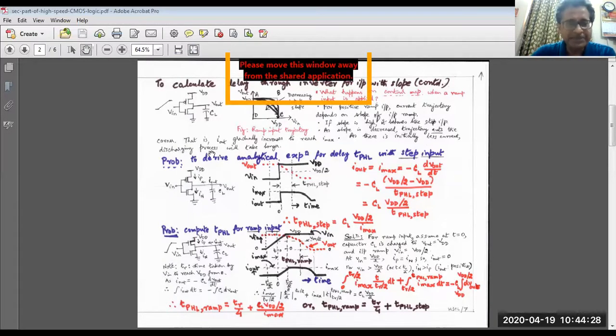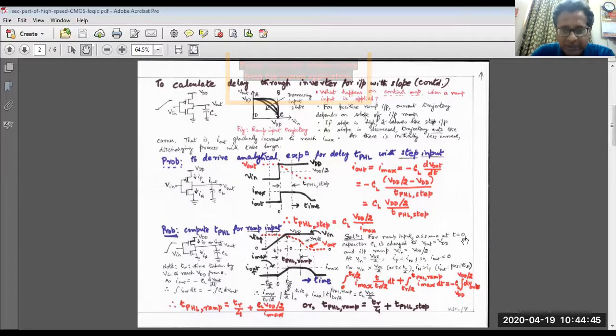Now let us subject this inverter to a positive going ramp. Now it is interesting. You see how the input voltage will be. It is a positive going ramp. Now we are assuming something. Please pay your attention. So this is very important.